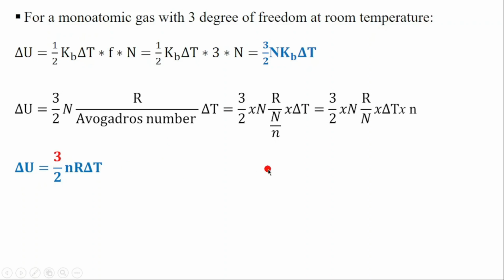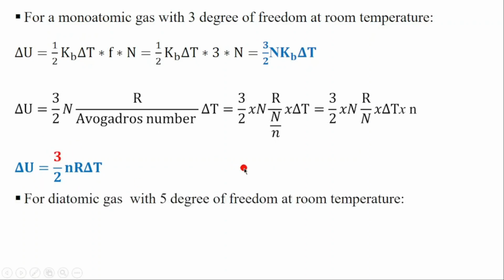For a monoatomic gas with 3 degrees of freedom, it has only 3 because at room temperature, or even at higher temperature, it has only 3 translational degrees of freedom. So the total number for a monoatomic gas is 3 degrees of freedom. We don't have rotation, we don't have vibration for a monoatomic gas. That means this 3 stands for the degrees of freedom in the formula.